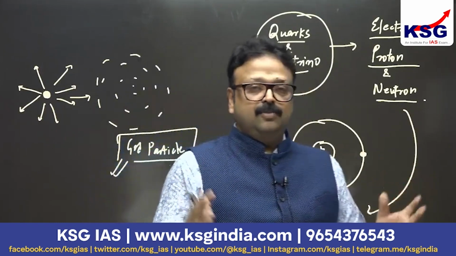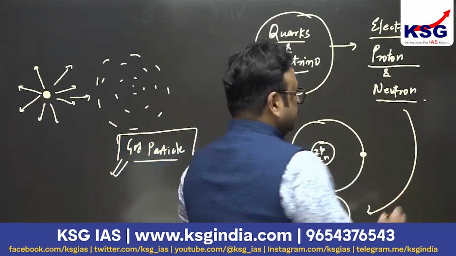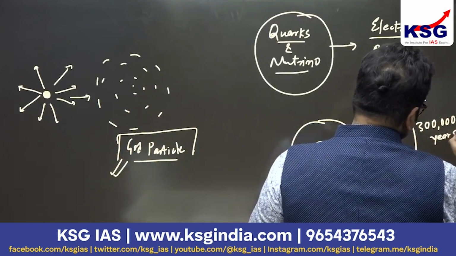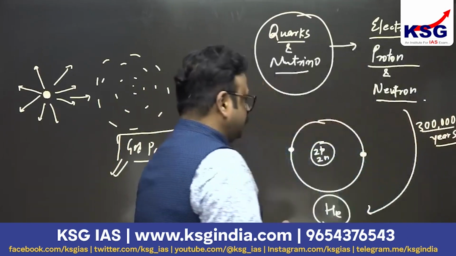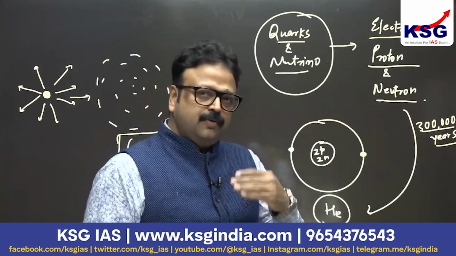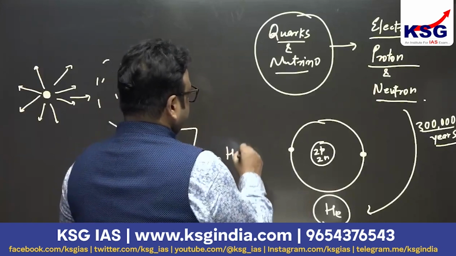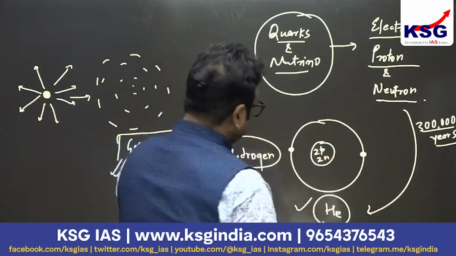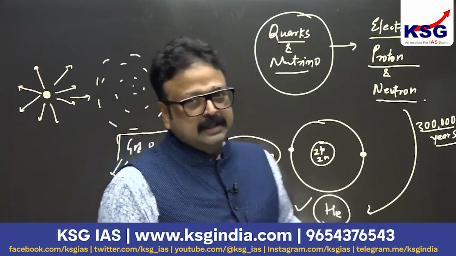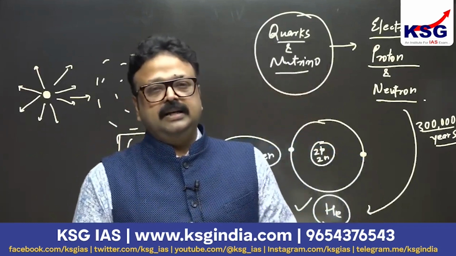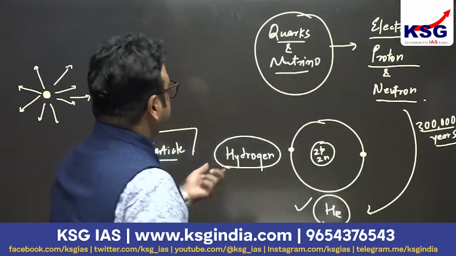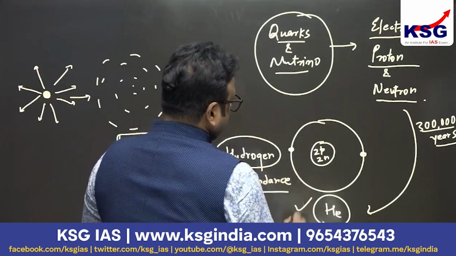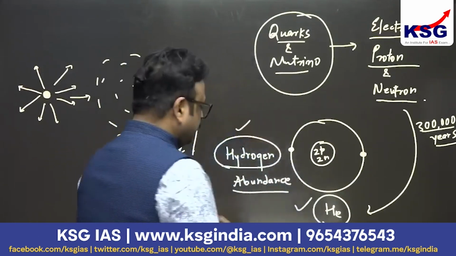Yes, it took almost 300,000 years after the Big Bang. So this was the first atom, and simultaneously with helium there was formation of hydrogen also. So hydrogen was the second atom formed, helium was the first. But the hydrogen was formed in abundance, and helium in much less amount.